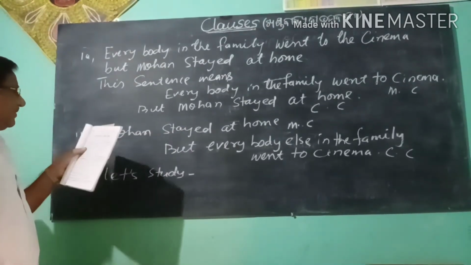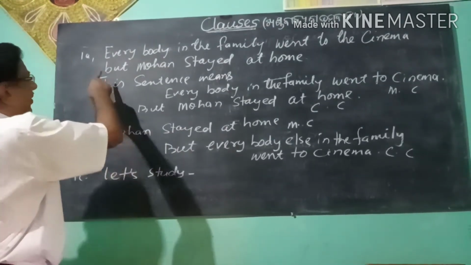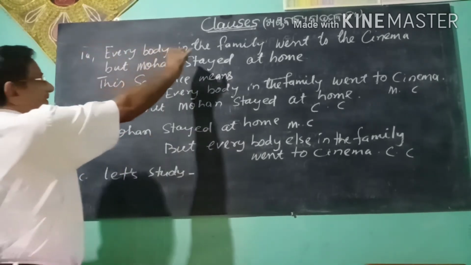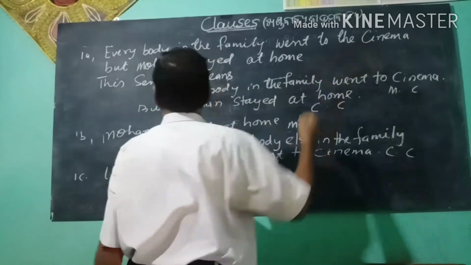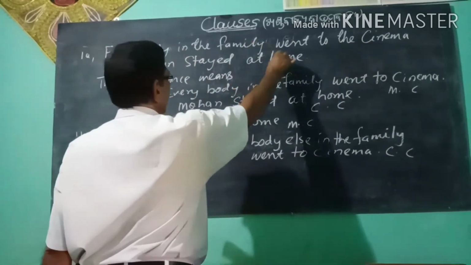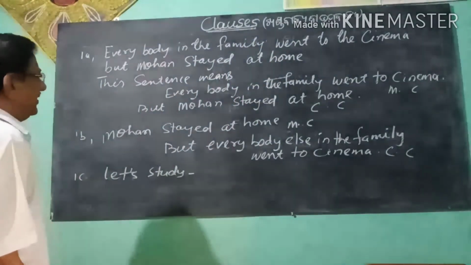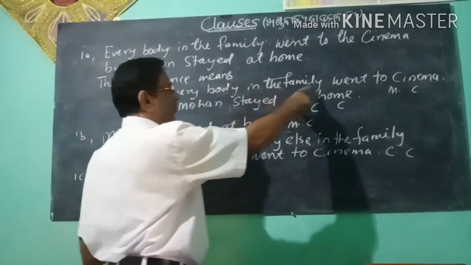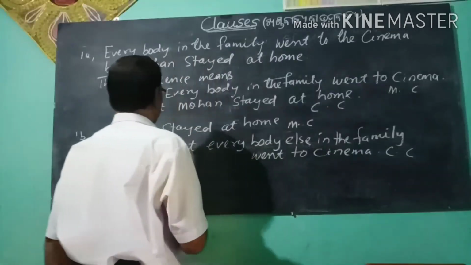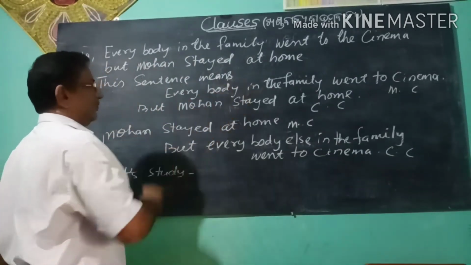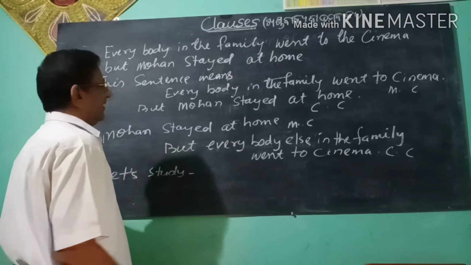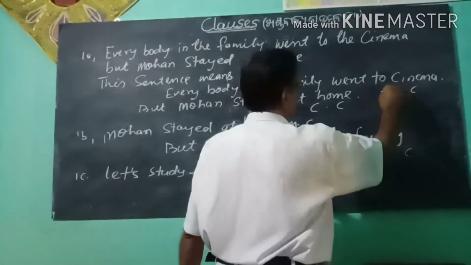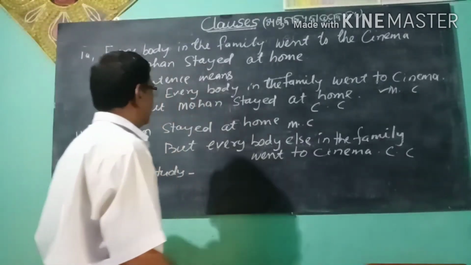Dear students, now look at the following sentences. Everybody in the family went to the cinema, but Mohan stayed at home. Here, everybody in the family went to the cinema is the MC, main clause.